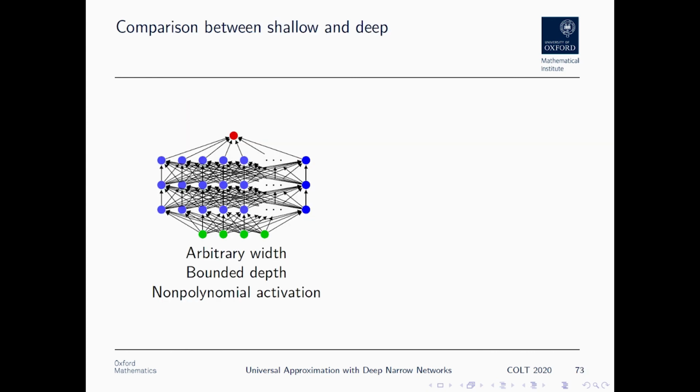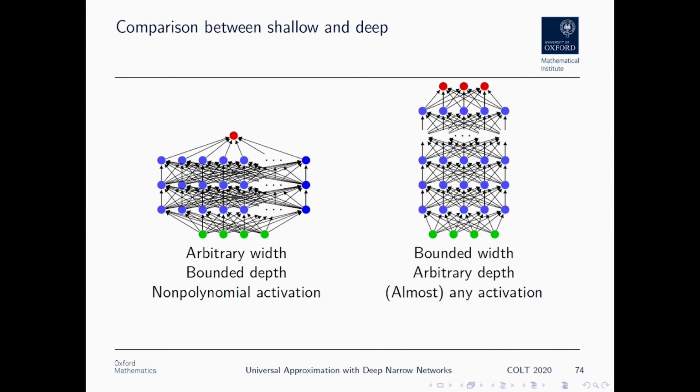Okay, so to summarize the comparison between shallow and deep: in the shallow case, we had arbitrary width, bounded depth, and non-polynomial activation. But in the deep case, we had bounded width and arbitrary depth, and we now allow almost any activation. So in particular, we see there's this qualitative difference between shallow and deep with respect to the choice of activation function.